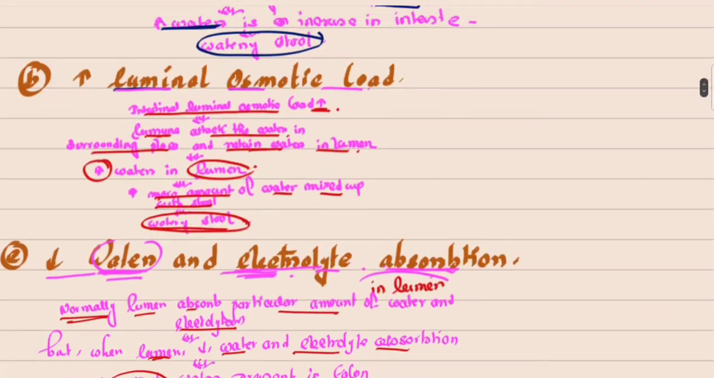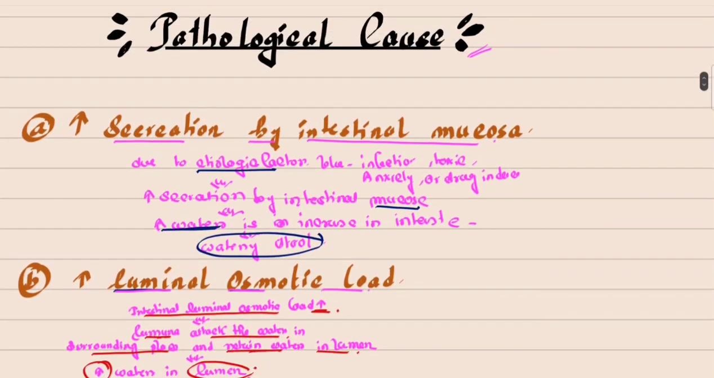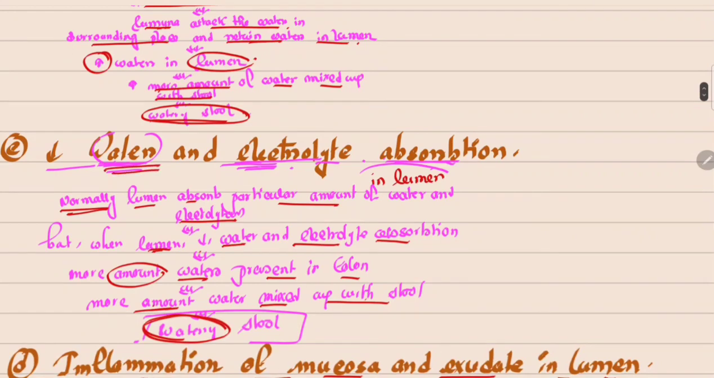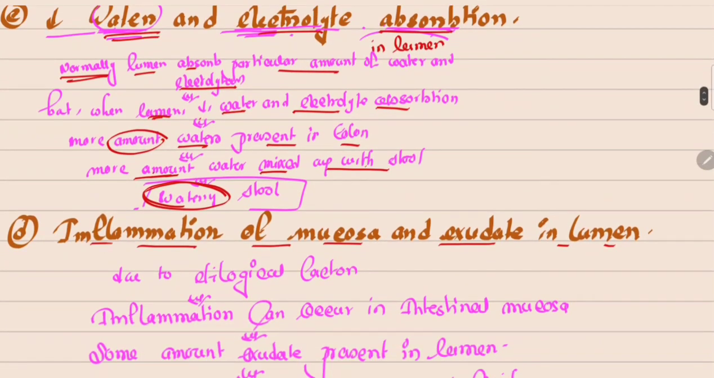So there are four pathological reasons for which diarrhea can occur. First, increased secretion by the intestinal mucosa. Second, increased luminal osmotic load. Third, decreased water and electrolyte absorption. Fourth, inflammation of the mucosa and exudate in the lumen.